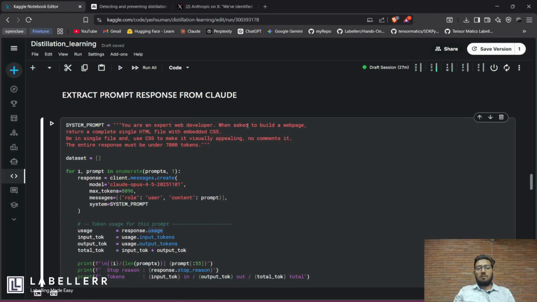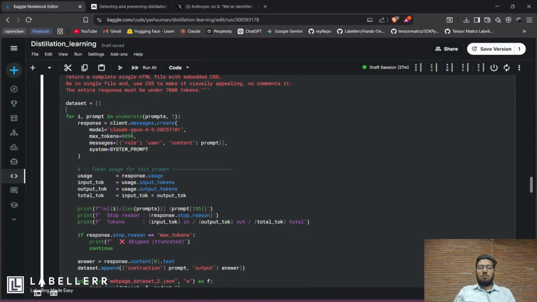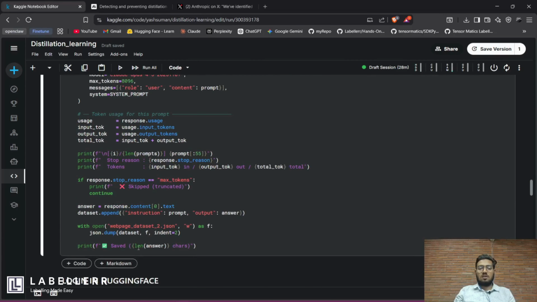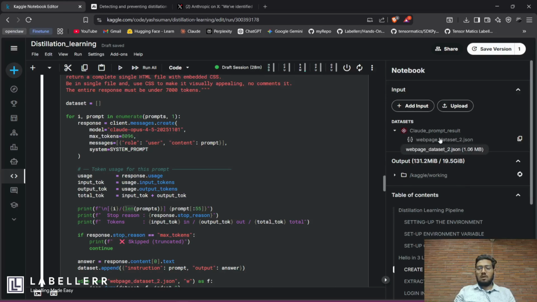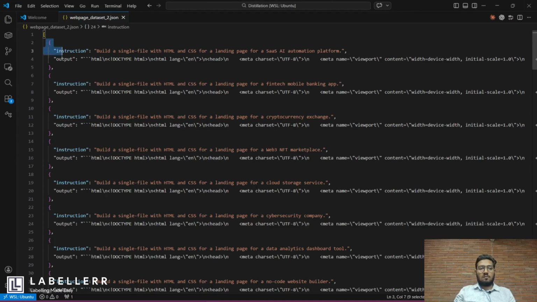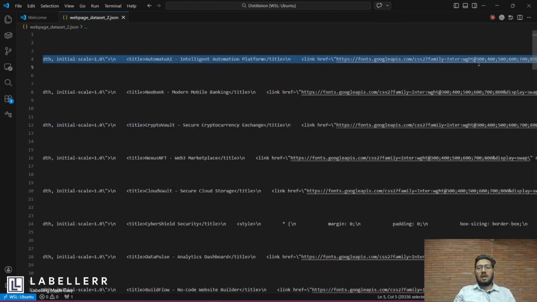You just have to use these prompts and a system prompt: You are an expert web developer. When asked to build a web page, return a complete single HTML file with embedded CSS. Be in a single file, use CSS to make it visually appealing. No comments. The entire response must be under 7,000 tokens. That's all. After that, you run these prompts, give them to Claude Opus, your superior model, and store its responses in a JSON. If you run it, you will get a web JSON file. After downloading it, you can see it looks something like that. These are the responses, and as you can see, they are in HTML tags.